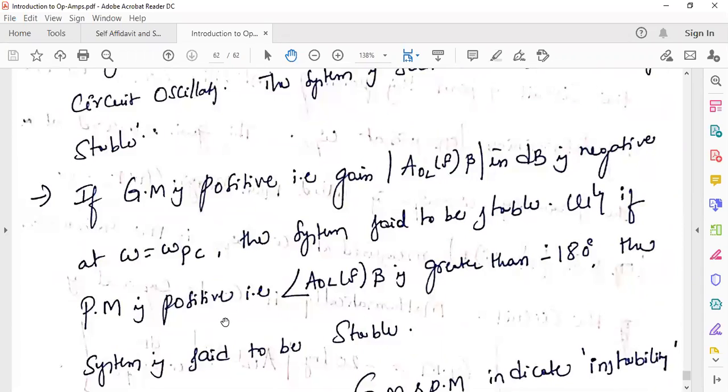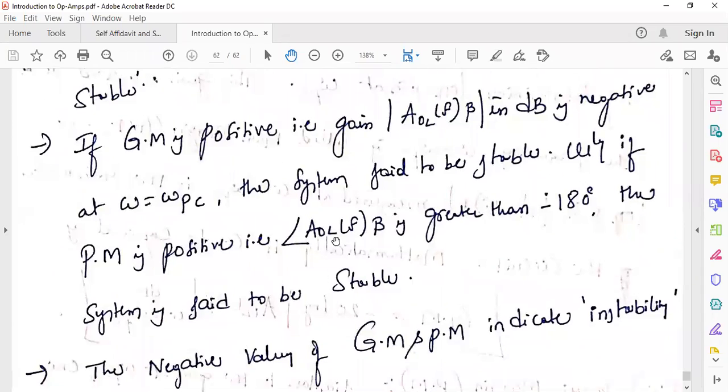Similarly, if the phase margin is positive, that is nothing but the angle of loop gain is greater than minus 180. Greater than minus 180 means minus 170, minus 160. When do we say a negative value is more? When that magnitude is a small value, right? Minus 170 is greater than minus 180. If you take minus 190 compared to minus 180 degrees, it is the smaller one, right? When angle of loop gain is greater than minus 180, the system is said to be stable.